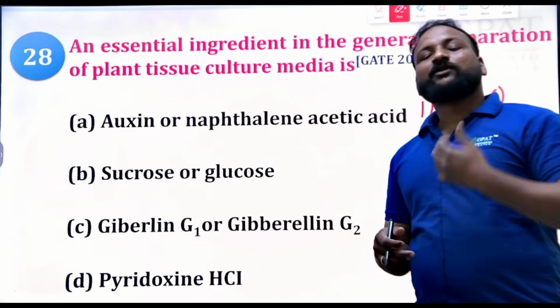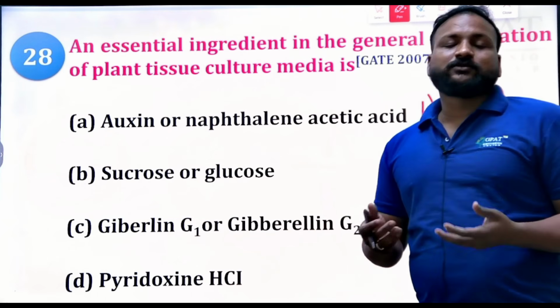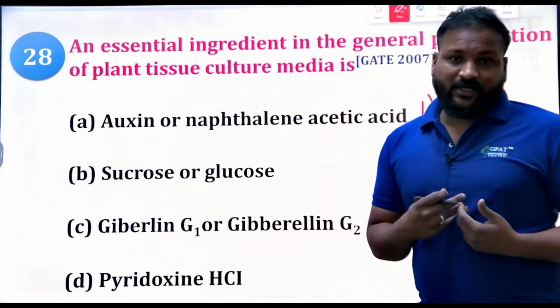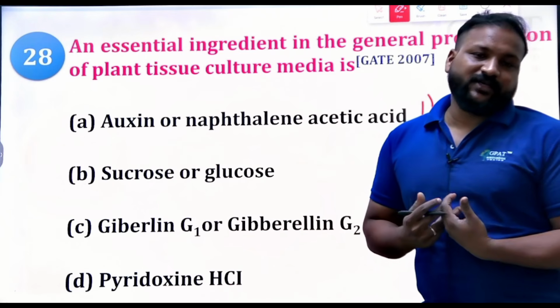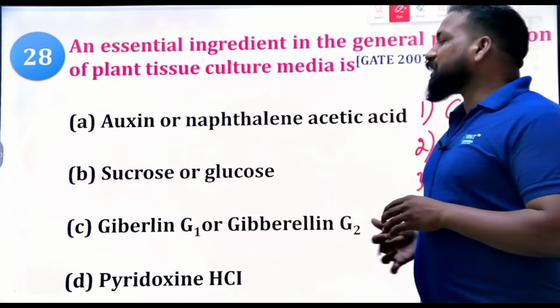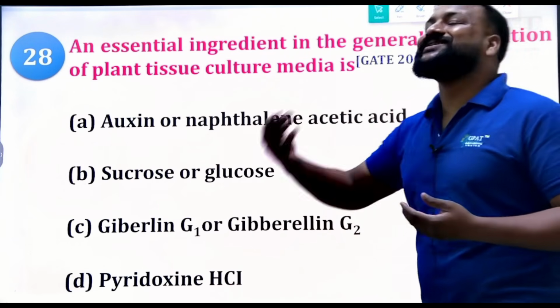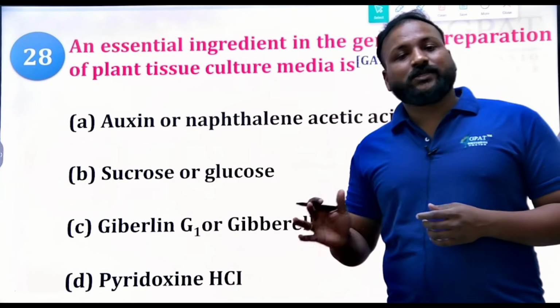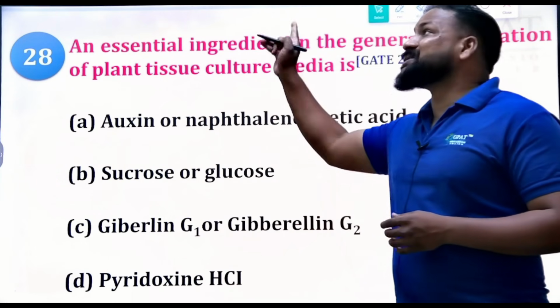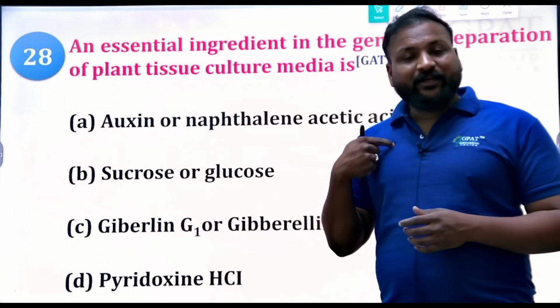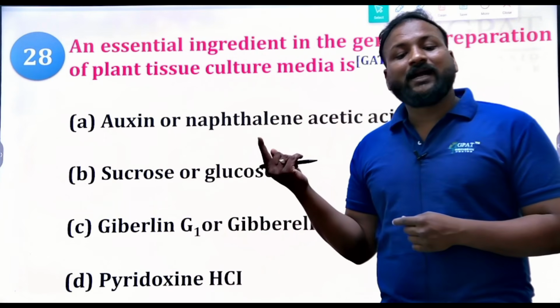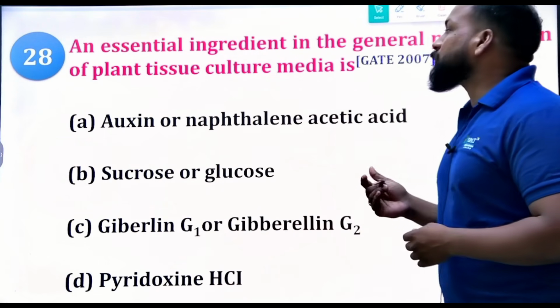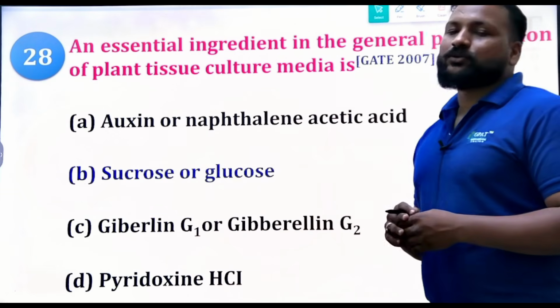Even for the survival of a human being, what do we require? Carbohydrates, right? Rice, for example. Undoubtedly it is for energy. If you have the energy, then you can carry out all the processes. So remember, essential for human beings or for plants is sucrose or glucose.